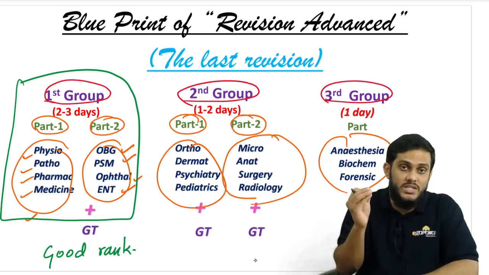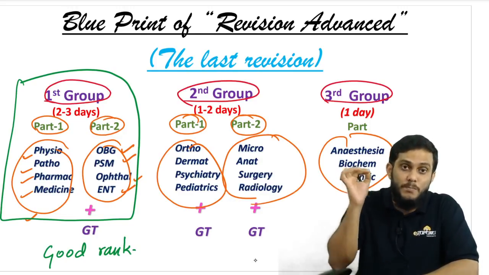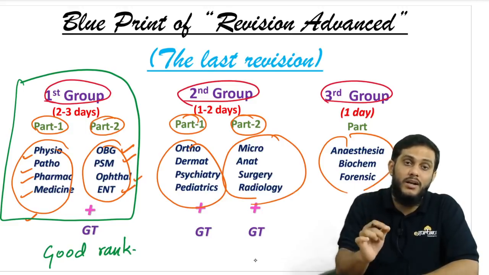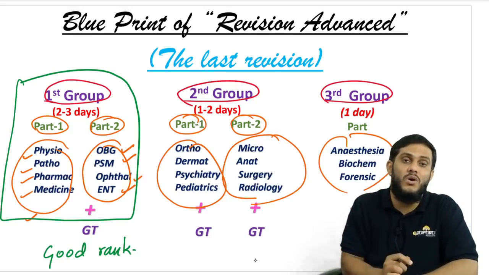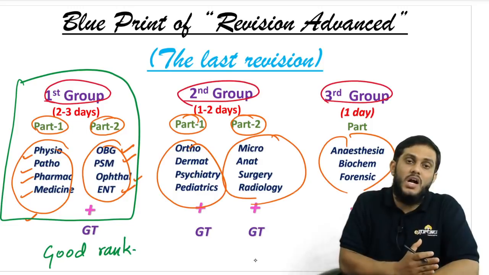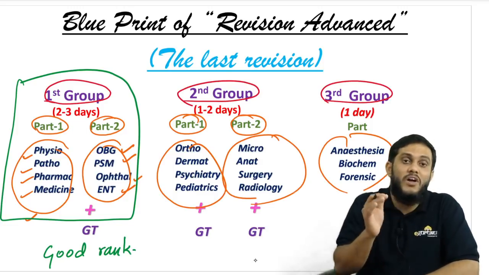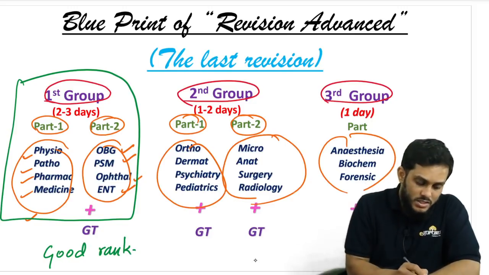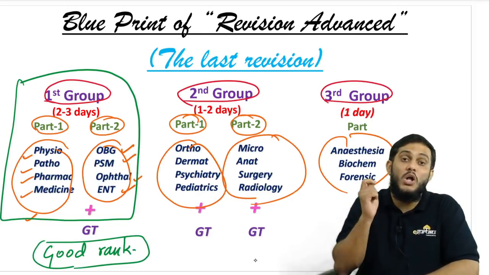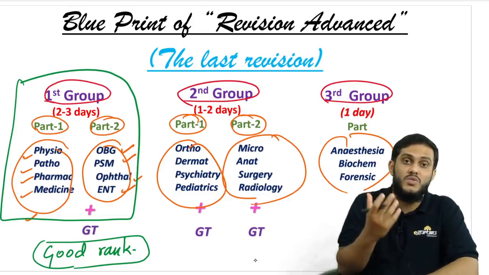I'm not telling other subjects are not important. In my previous NKP, I have told you all the 19 subjects are important to get a good rank, to get a good PG seat in a good government college. All the 19 subjects are important. But from which subjects you have to start? Obviously you have to start with these four subjects first, then with these four subjects. And if you are perfect with these eight subjects, you are going to get a good rank in the upcoming NEET.